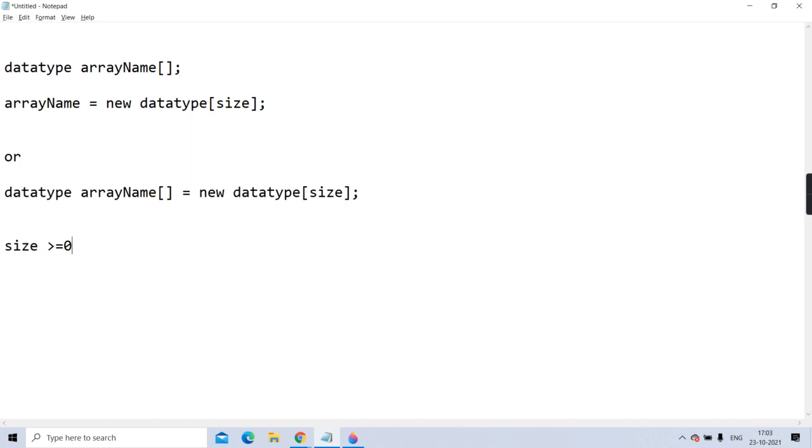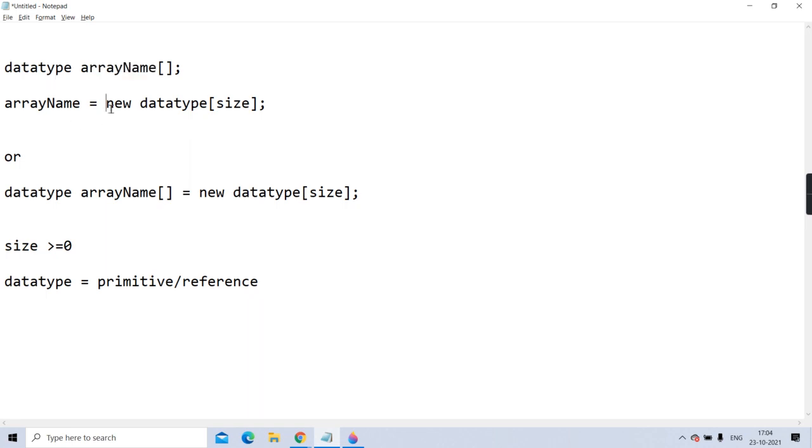And data type can be primitive or reference also. Means you can create an array of primitives, or an array of objects also. Getting? Concept is clear to you. Whatever array name you give, it just creates a reference variable of that name on the stack.